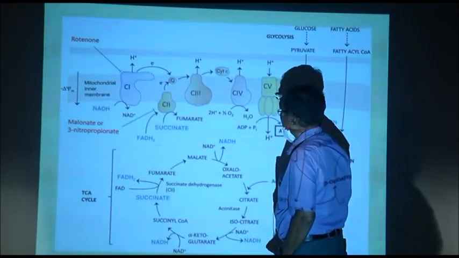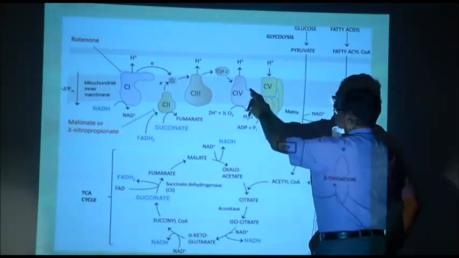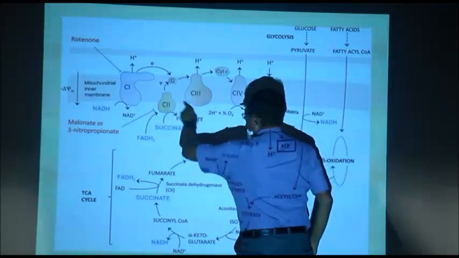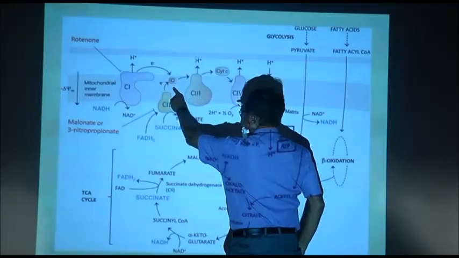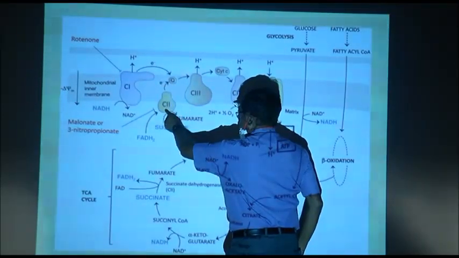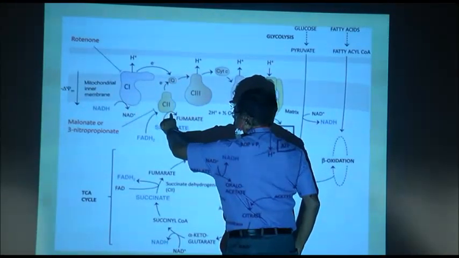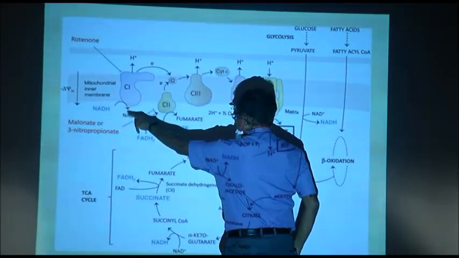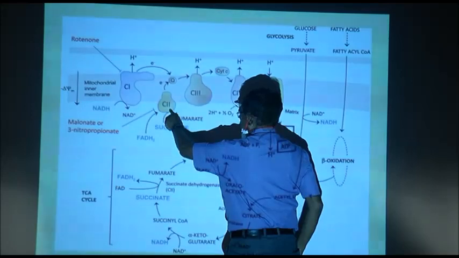From complex 3, the electron moves to cytochrome C and from there to complex 4. The difference between complex 1 and 2 is that complex 1 gets the electron from NADH and complex 2 gets the electron from FADH.